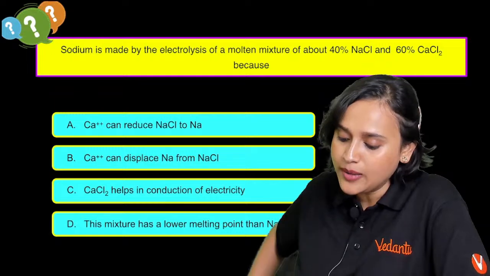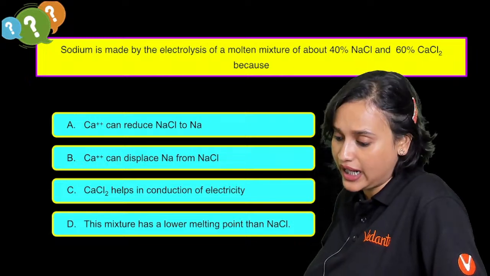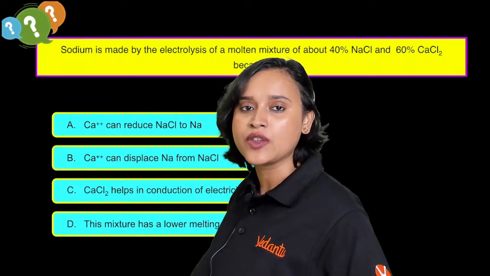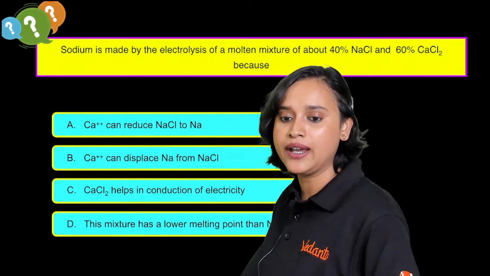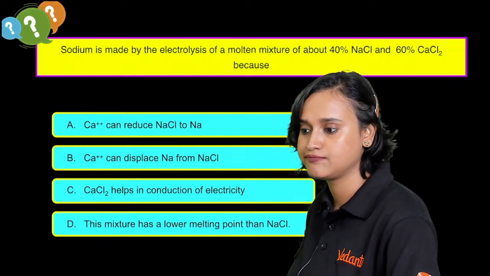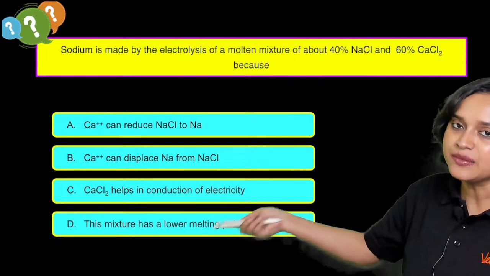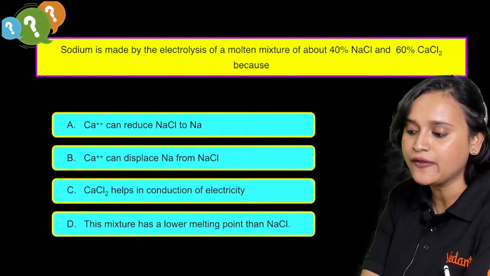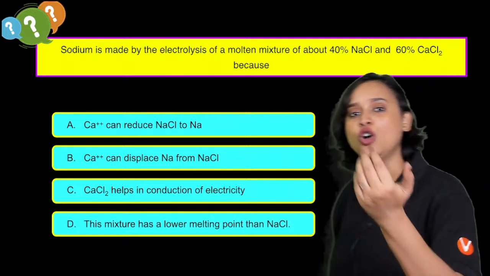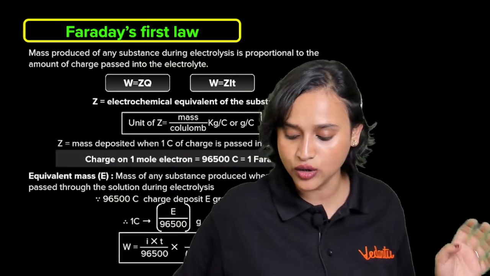Moving on, sodium is made by the electrolysis of a molten mixture of about 40% NaCl and 60% CaCl2. Because, why? No, because what happens here is this mixture that you take, if you take 40% NaCl and 60% CaCl2, then this mixture has a lower melting point than NaCl, okay? It has a lower melting point than NaCl. That is why you take it.